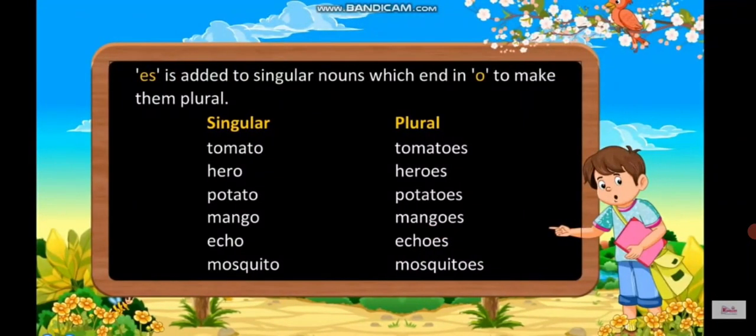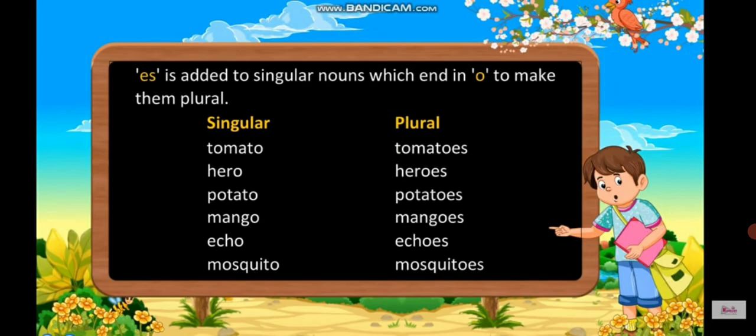Alright. Another rule says es is added to singular nouns which end in o to make them plural. Like tomato, it ends with letter o. So to make it plural, we will add es to it. It will become tomatoes. Hero, heroes.